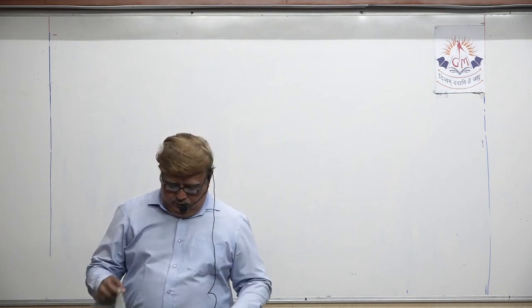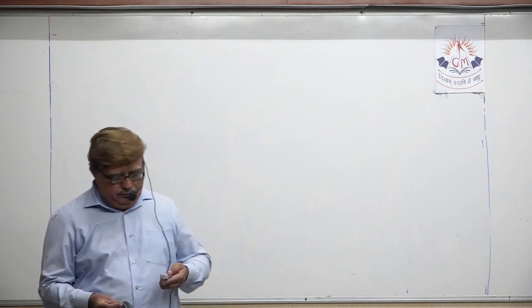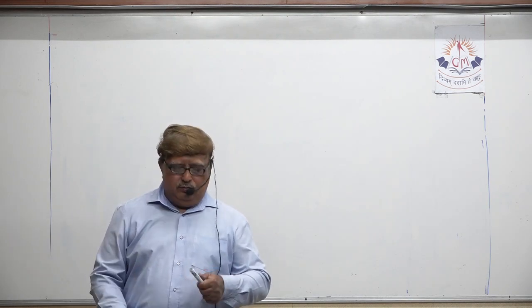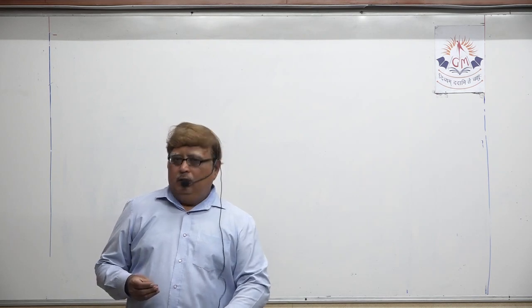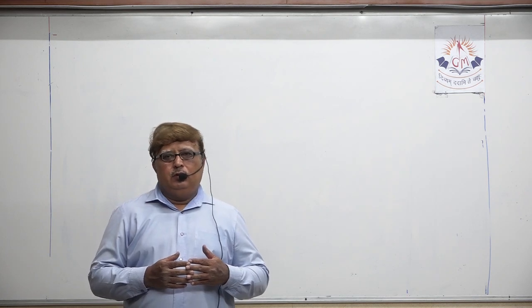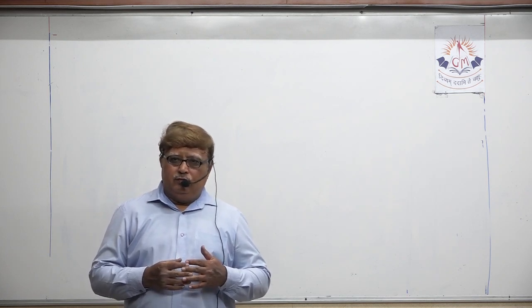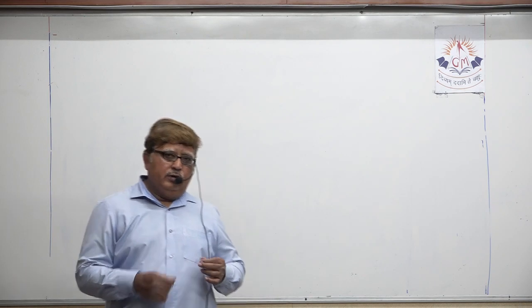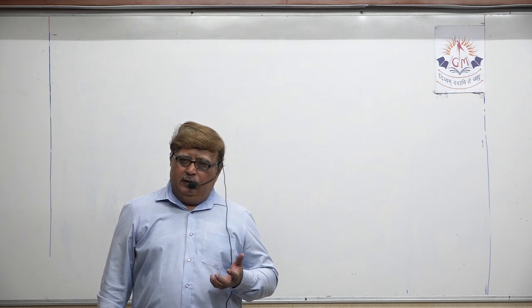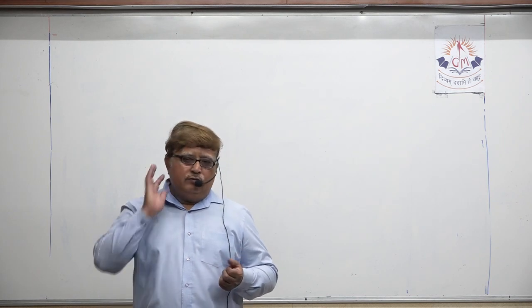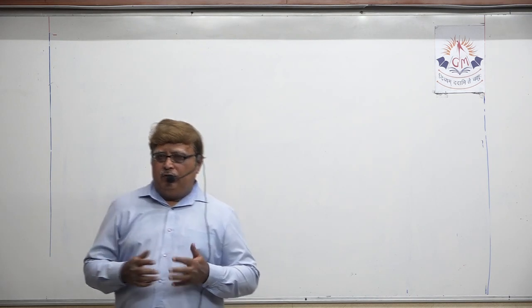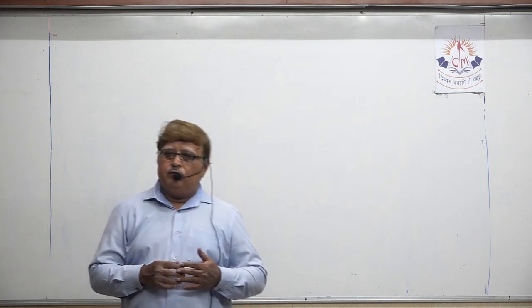Then in our lecture number 2, we had a discussion about indicators, where we discussed both types of indicators: natural and synthetic indicators and the various colors imparted by them with acid, base and neutral solution.